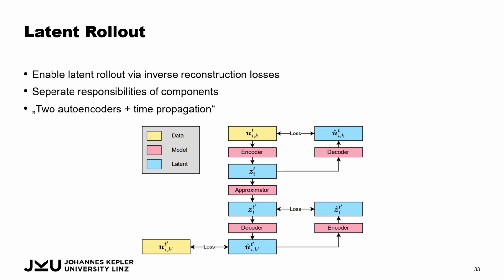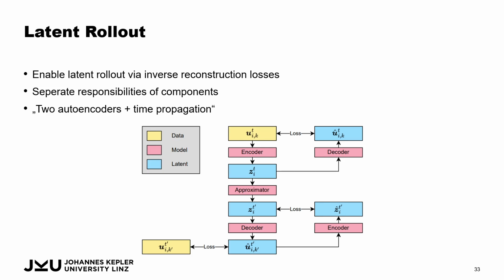And in this way, we can easily just roll out over the latent space and query the latent space at an arbitrary position to then get a field representation of the simulation. And these can then be evaluated at any position, even if it's not in the training dataset. We don't need the actual ground truth particle positions, but we can just evaluate the latent space at any point in time and space.